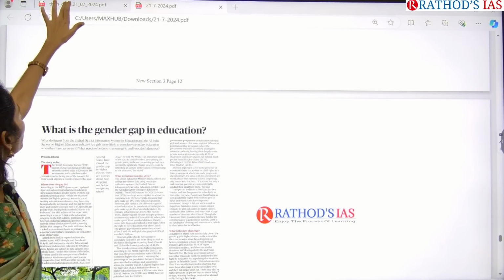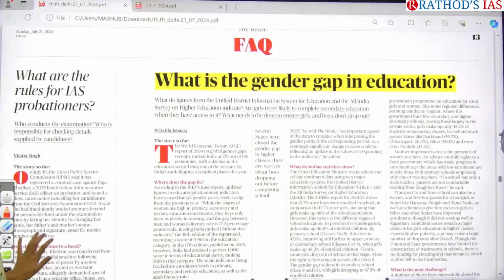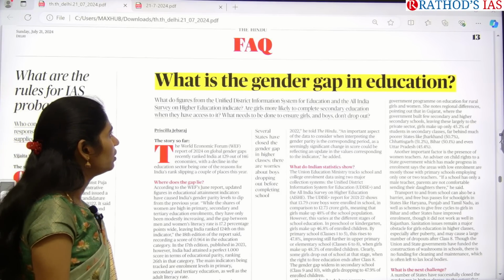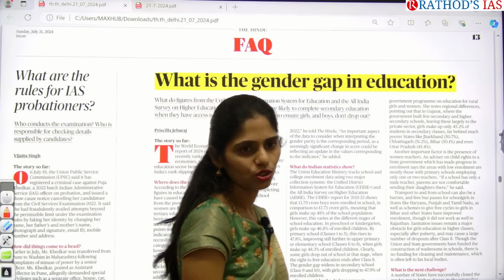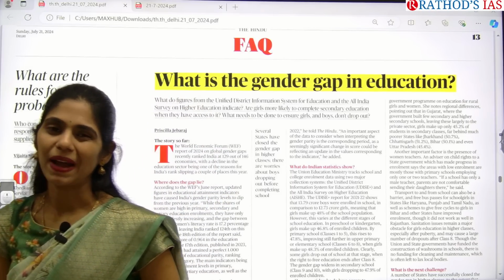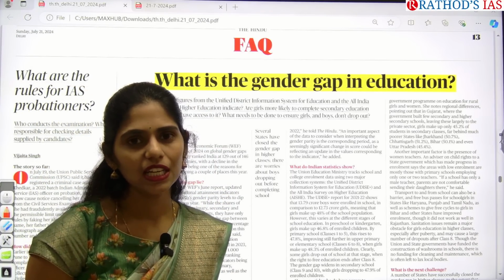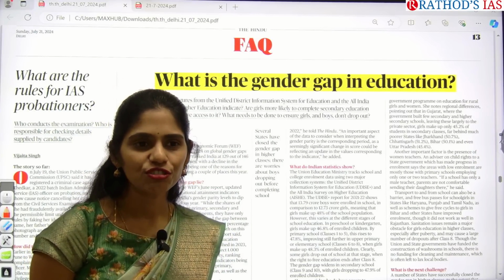And if we go on to the next article, here on this FAQ page, I found this very important. It is talking about what the gender gap in education is. Is this important? Yes, education is part of our governance, which comes in the GS paper too, and education is a right of all.